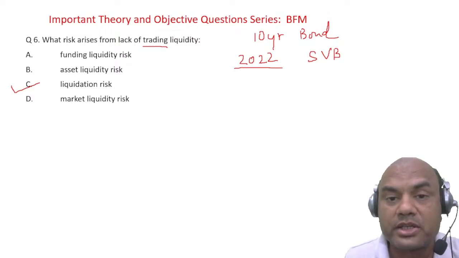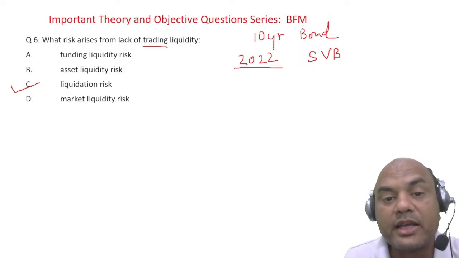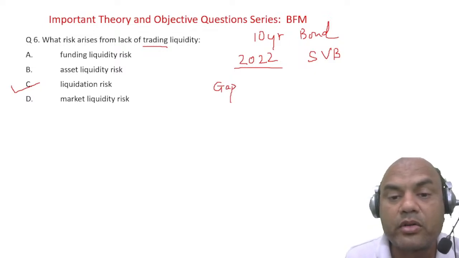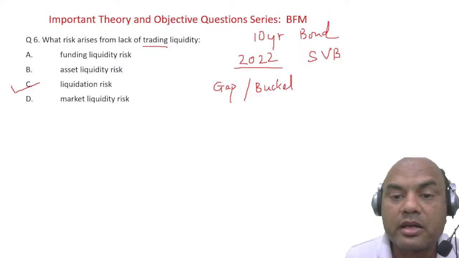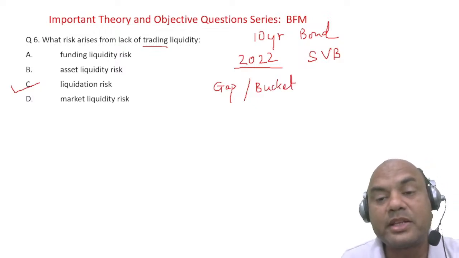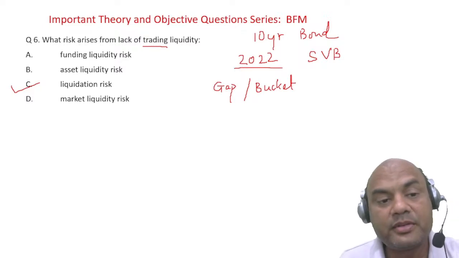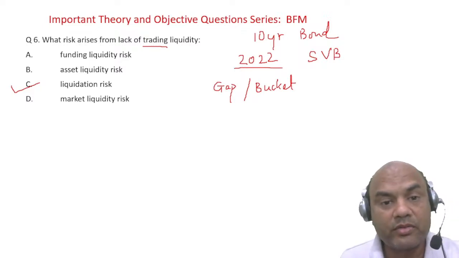RBI tells the banks to follow the gap system or bucket system. That's why we have the team called ALCO in our bank. ALCO team does the same job. Got it, everyone? Clear?